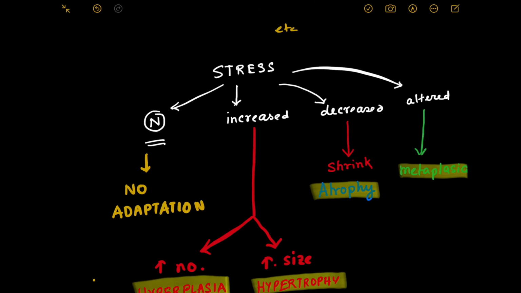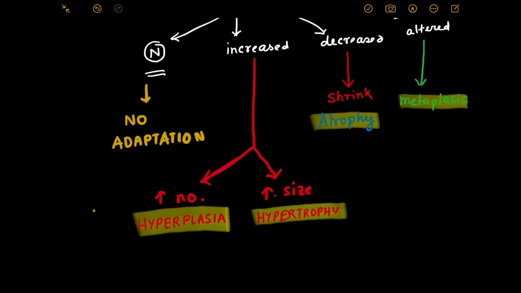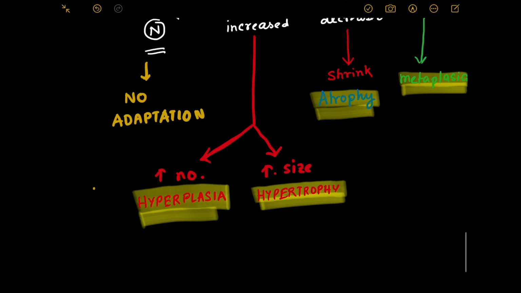In the previous video module, we learned how a cell copes with different types of stresses. Now, what are the strategies that the cell applies to deal with different stresses? Those strategies were hyperplasia, hypertrophy, atrophy, and metaplasia. Now today we will try to see what are the stressors which cause the stress.